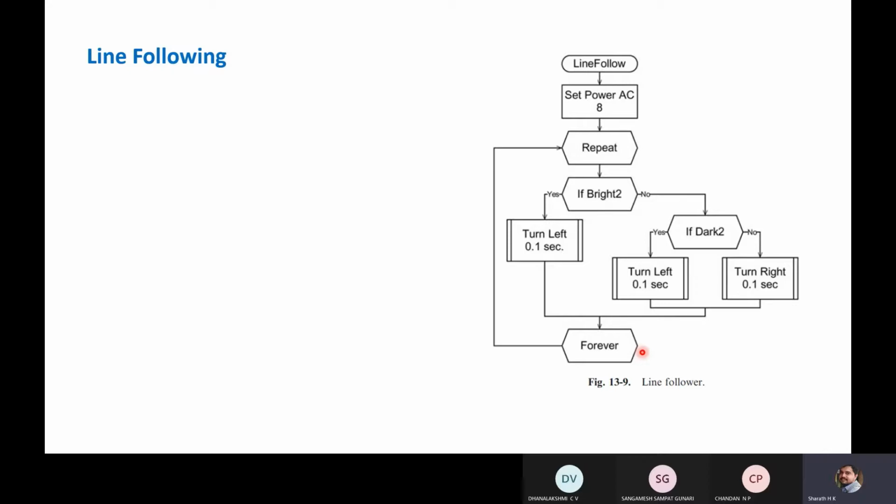Like that, you will choose two colors and differentiate them as dark and bright. Based on that, the robot will choose the path. You might have already watched some videos where there is a color tape, and the robot follows the path of that color tape. So that is the line following approach.